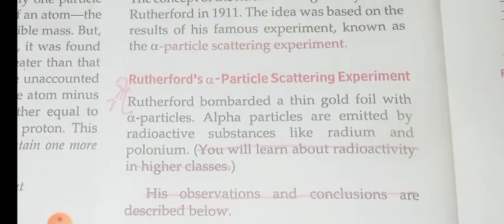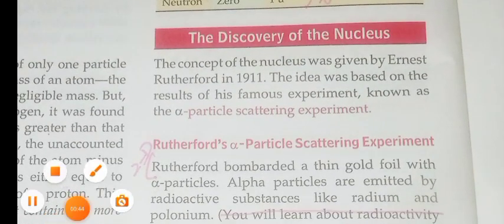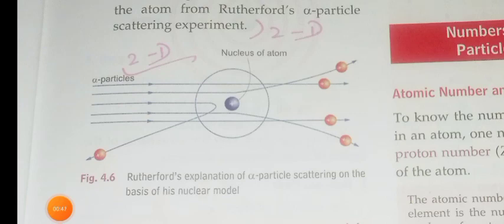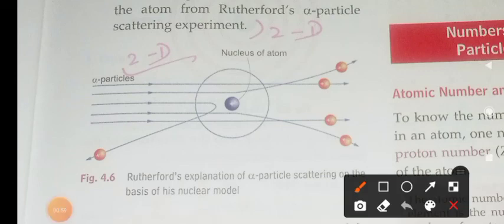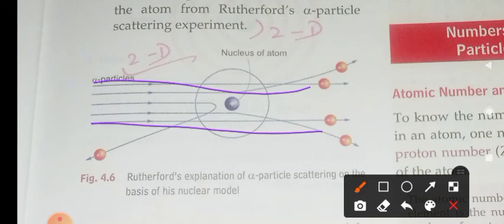So what he did was bombard a thin gold foil with alpha particles. Most of the alpha particles went straight through the foil. This is explained by the fact that they were not attracted to or repelled by any particle. In other words, the atom is almost empty. So most of the rays travel through the atom, some are getting diverted and some are returned back.